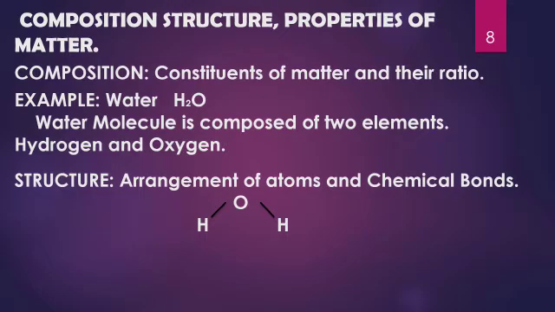Now what are covalent bonds? Covalent bonds is the attractive force that is holding these atoms together. And when the atoms are bonded with each other through these bonds, there is a V-shaped molecule in front of us. So this is the structure of matter, or we can say this is the structure of water molecule.